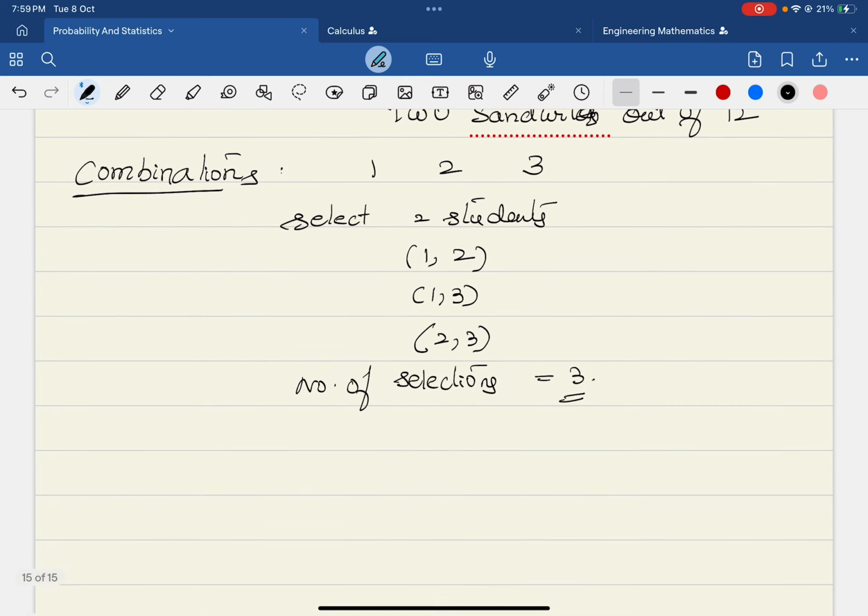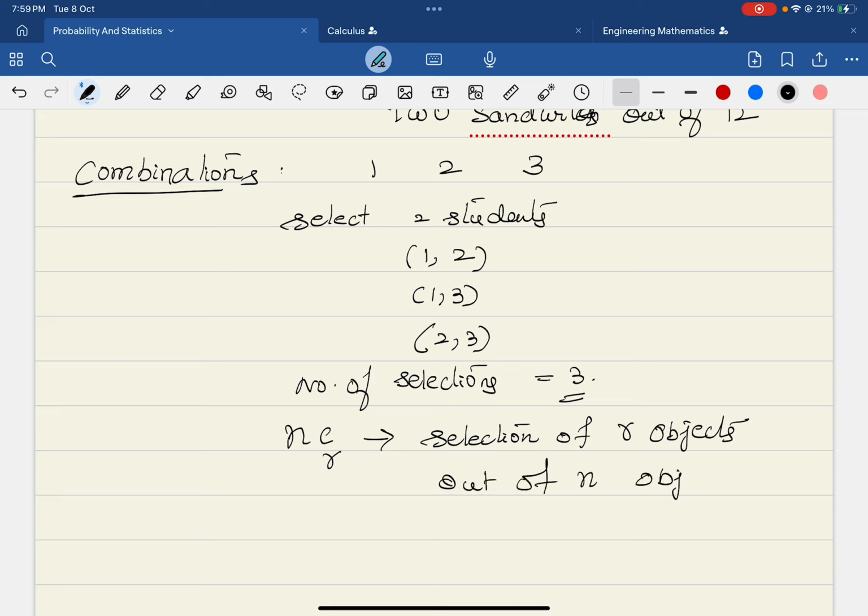This is done by using an important formula given by nCr. Selection of r objects out of n objects is denoted by nCr.